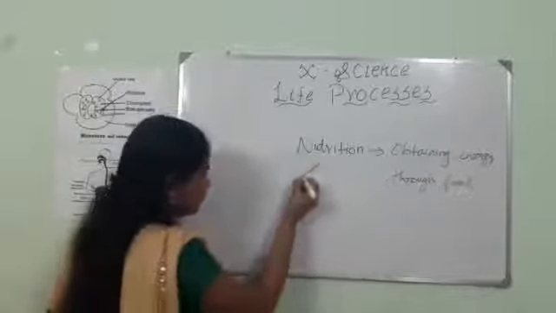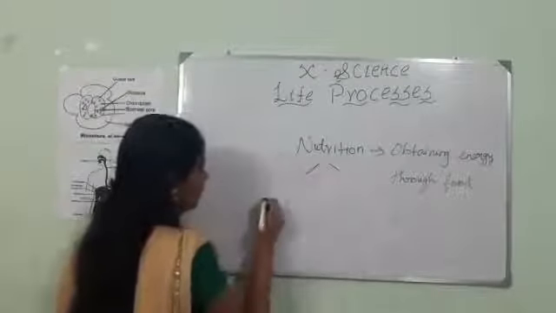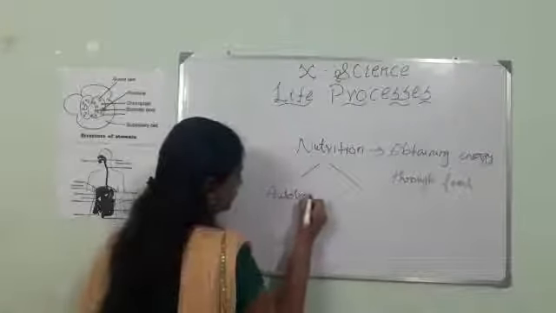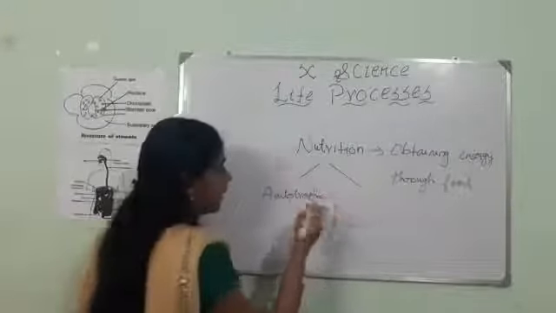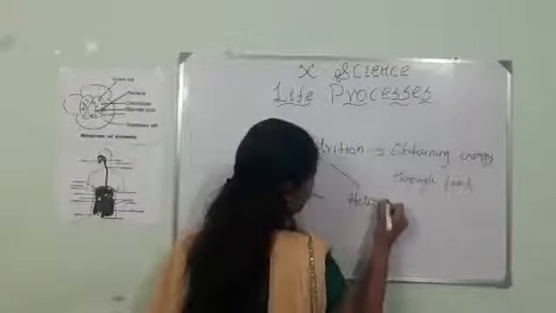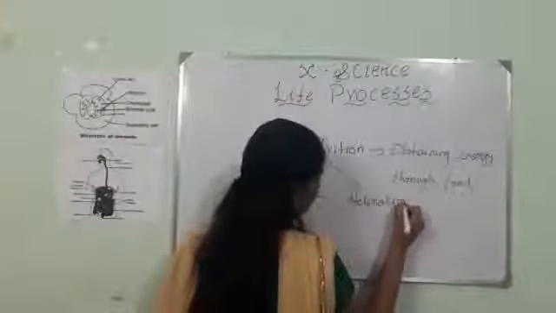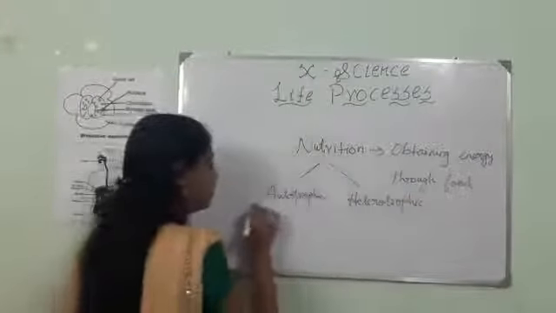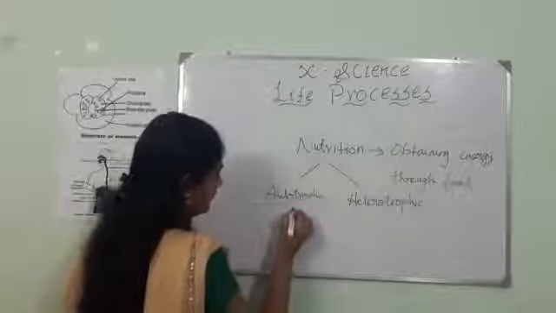Basically, there are two types of nutrition. One is autotrophic nutrition and the other is heterotrophic nutrition. Let me explain what autotrophic nutrition is.